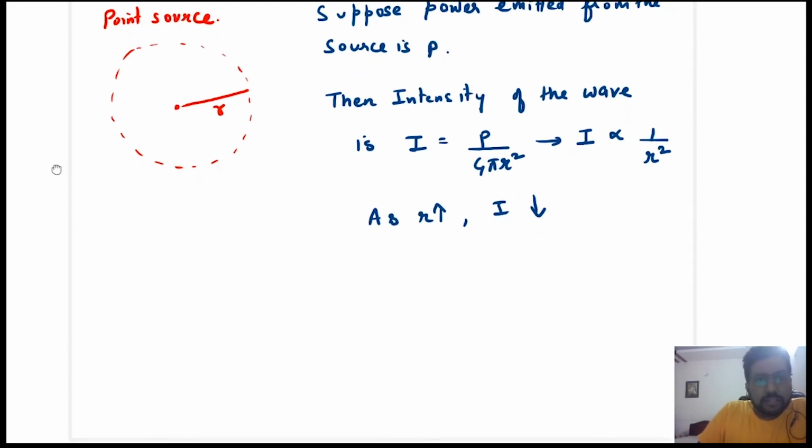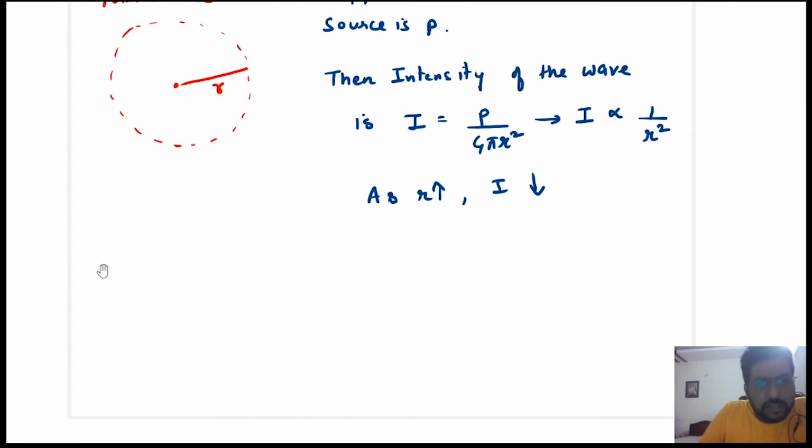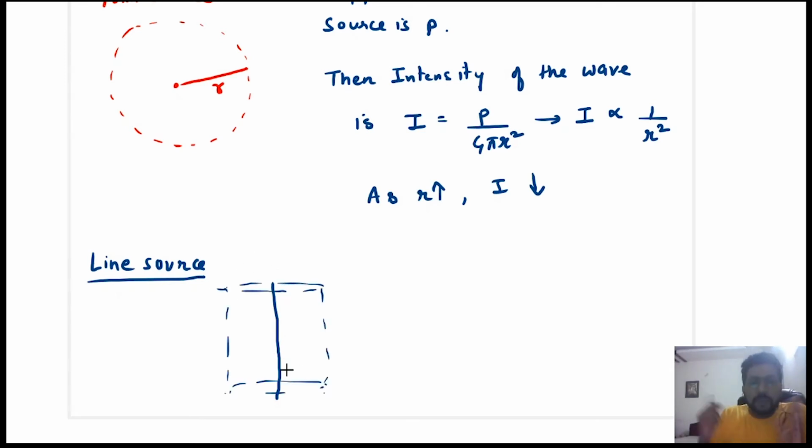Okay, now suppose you have a line source. If you have a line source जहाँ पे every point से light निकल रहा है, in that case you will say that the perpendicular surface will be the cylinder.